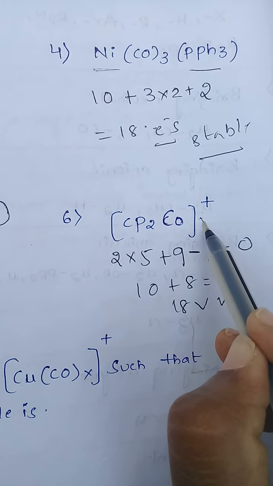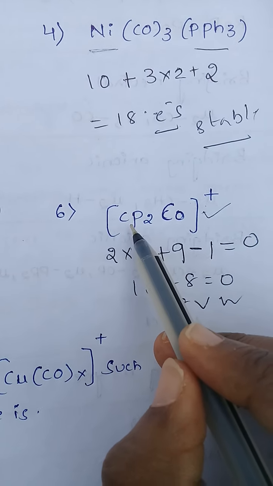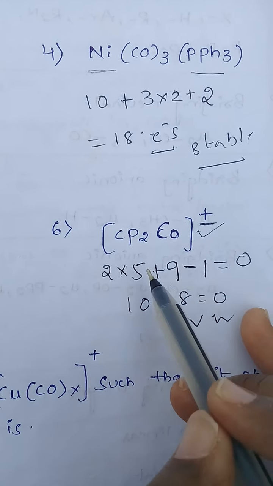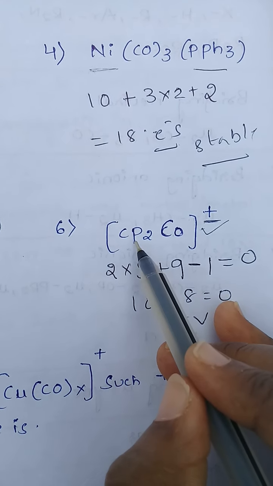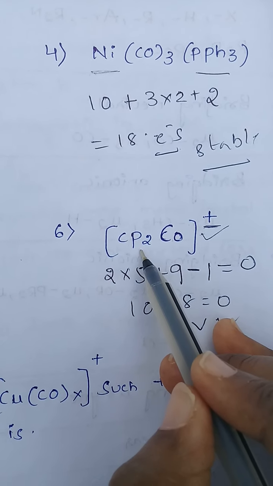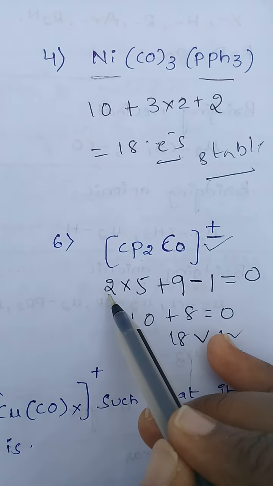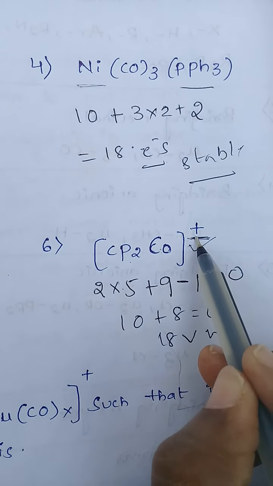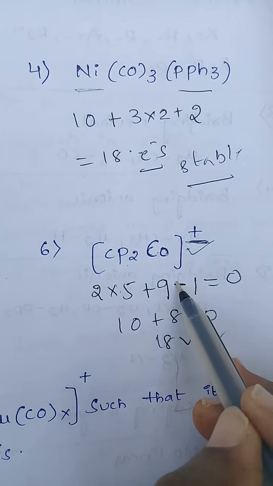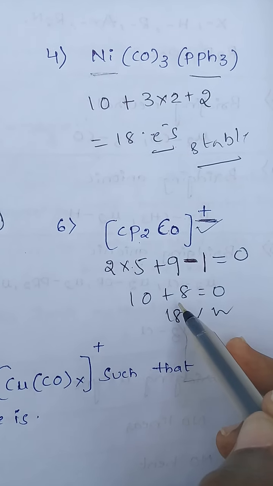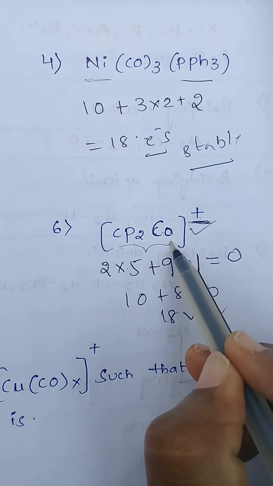So this complex is also stable. See here Cp twice C cobalt, and here there is a plus charge. 1 cyclopentadienyl donates 5 electrons and 2 are there, so 2 into 5 plus. Cobalt valence electrons 9 and here there is a plus charge, so we take minus 1. The total valence electrons for this complex is 18.